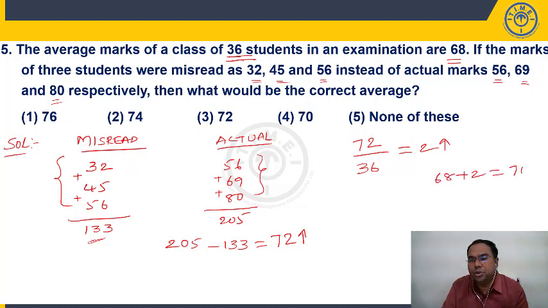So 68 plus 2, your average would become how much? 70. Average would become how much? 70. Got the point?